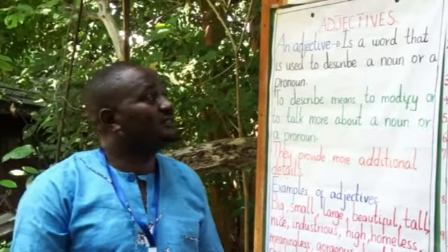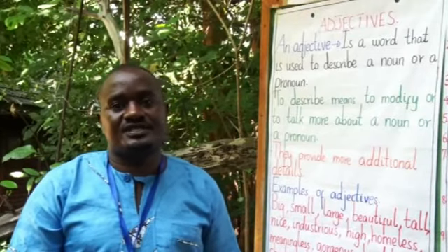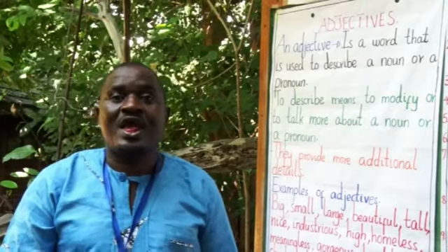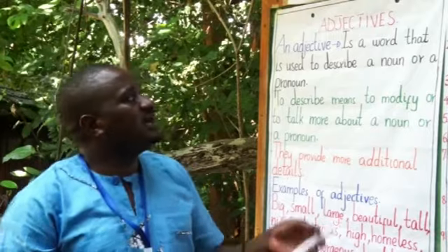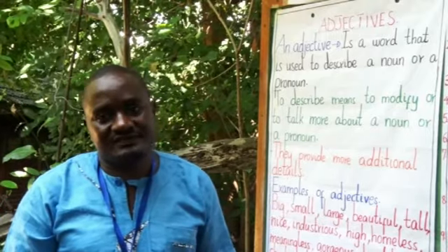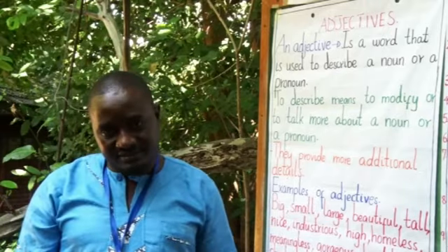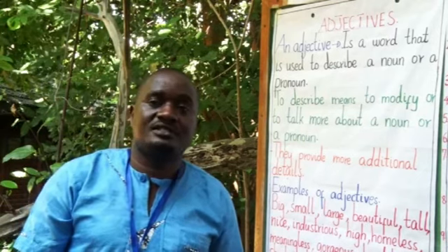Yeah, in English we are looking at the eight parts of speech. The eight parts of speech we dealt with the nouns, pronouns, verbs. Now we are in adjectives. But let me remind you of what we learned about nouns.